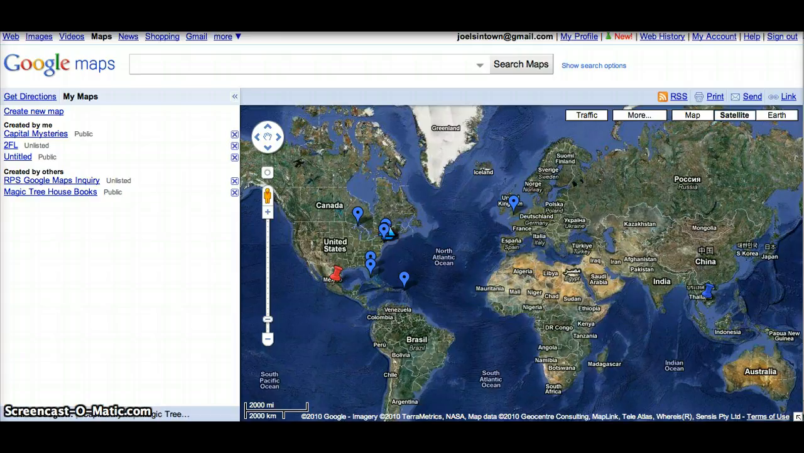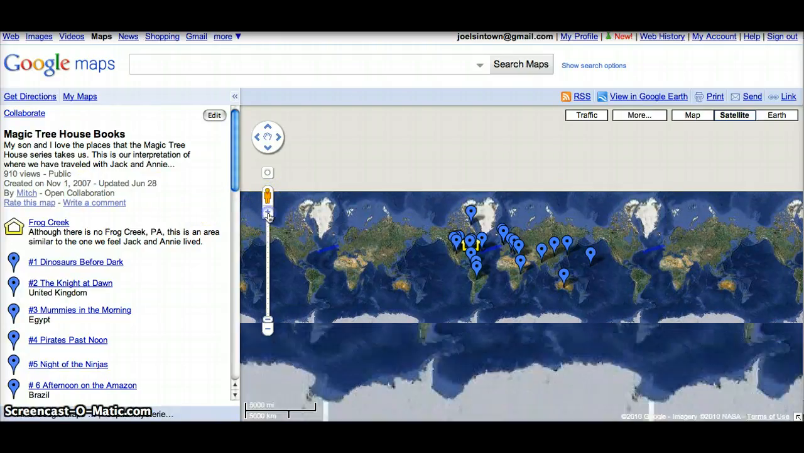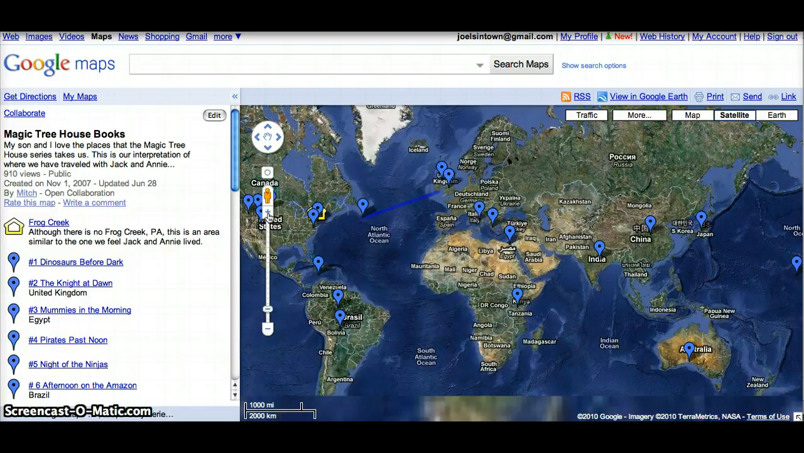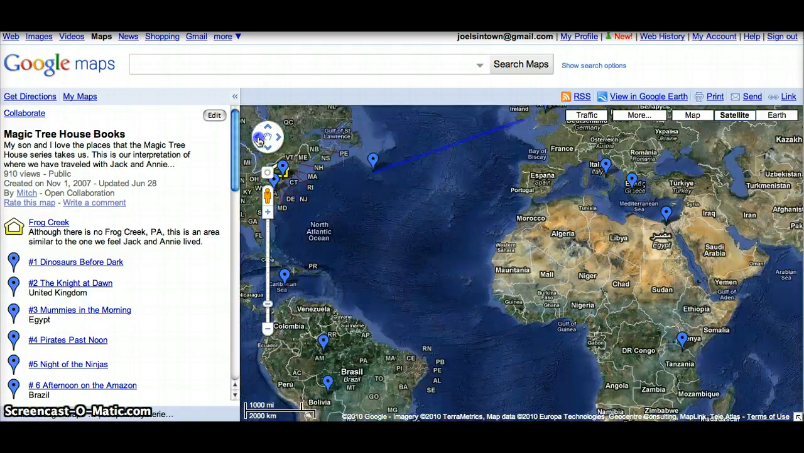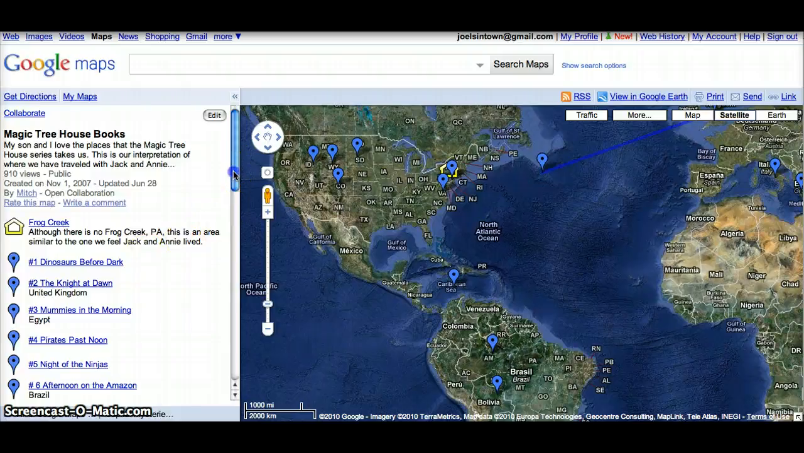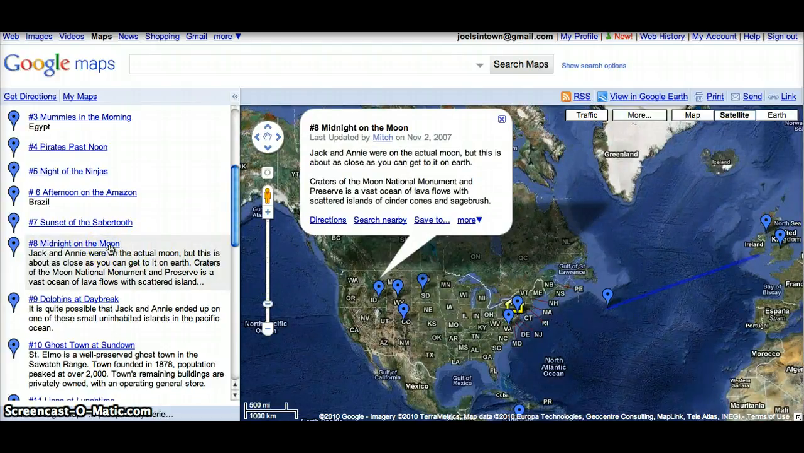So I started to do a search on Google Maps to see if anyone else had done something similar, and what I had found is a great link that someone had put up about the Magic Treehouse books. This is a series that my students absolutely love, and this map identifies the location of where the first 20 books were set. You can move around the map, and the person who put this together did a really nice job by book title down the side here, and some even have a description with them. Midnight on the Moon took place, it looks like, in Idaho.